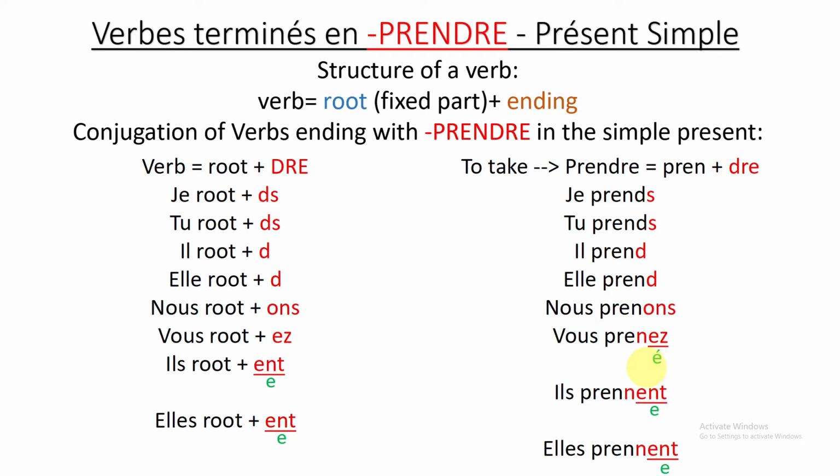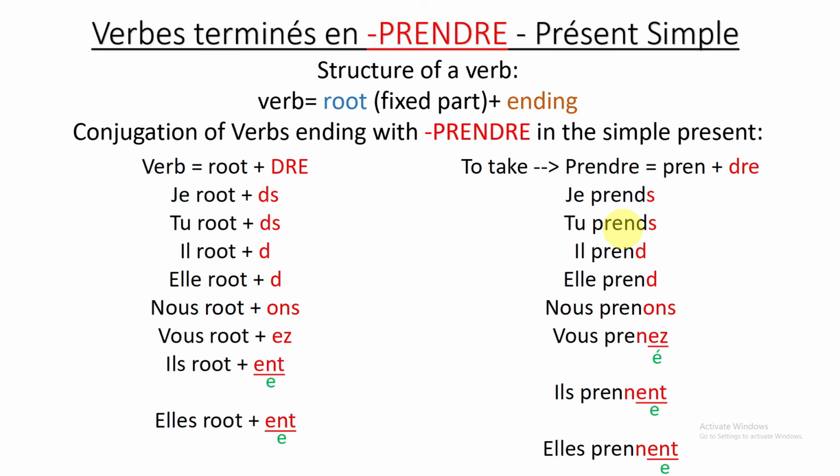Let's do an example. Now let's see how we can pronounce this. Here I'm not pronouncing the DS. So, je prends. Please repeat after me. Je prends. Now I'm not pronouncing the DS either. Tu prends.